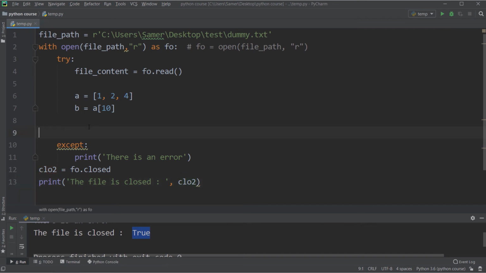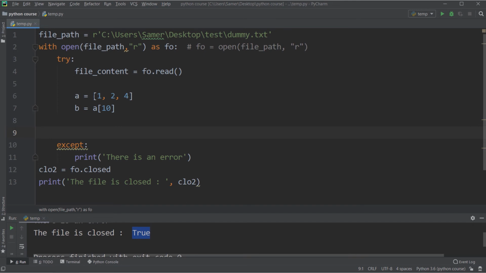And look here, there is no .close function at all. What is the meaning of that? The meaning is quite simple. With is responsible for closing the file, starting from the first line after with. So even if a problem happens inside the body of with, it's not a problem. With is responsible for closing the file.